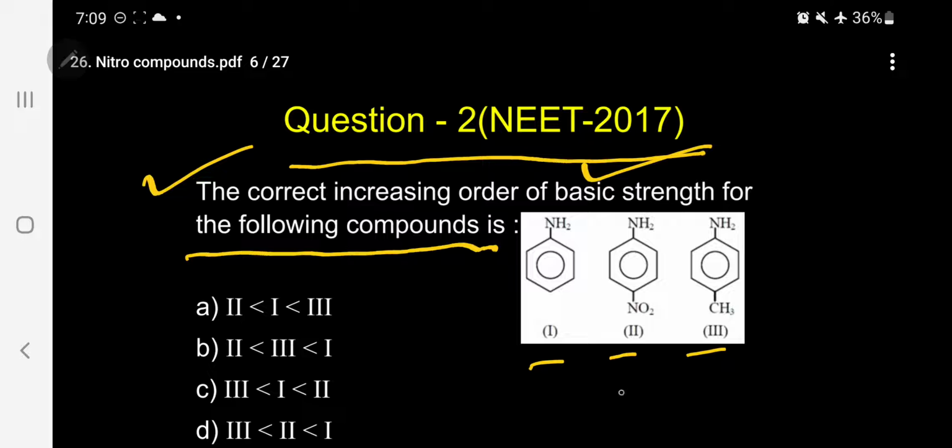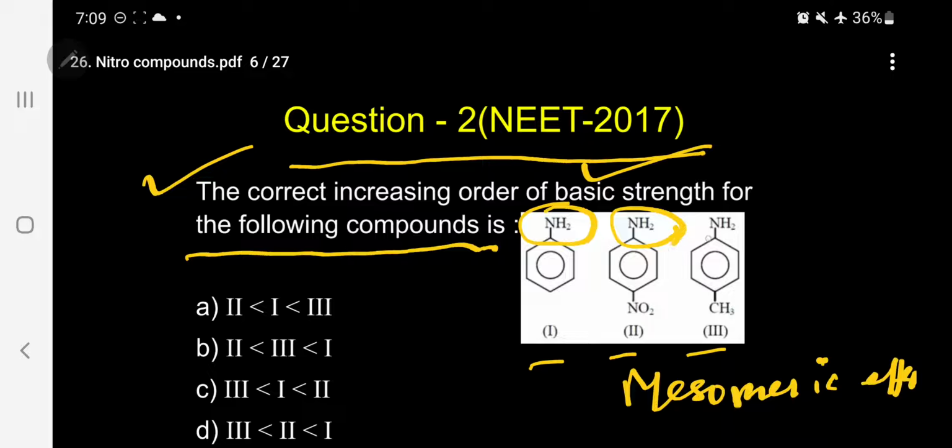Kindly follow. So here the M effect, the mesomeric effect, we have to consider. The basic group is the NH2 group. So according to this question, we need the correct increasing order of basicity. So what is a base? I told you already, a base is a substance which will donate a lone pair of electrons. In all the cases there is NH2, NH2, NH2. So there is a lone pair that will be donated to the protons. So that is the basicity.